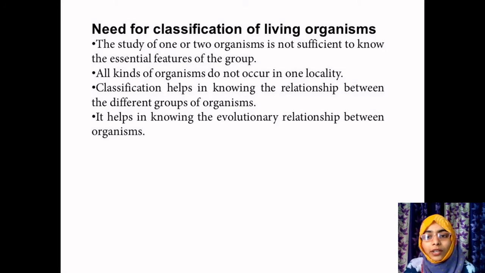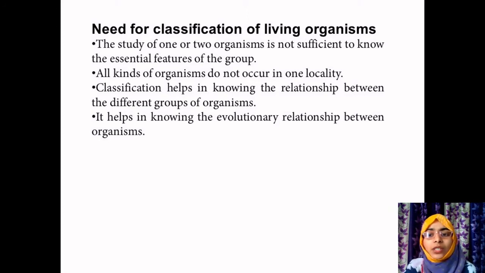All kinds of organisms do not occur in one locality. The main important point is you cannot find all the organisms in a single locality. You have to search for organisms in different locations, with different varieties and diversities. So this is the main reason classification has been invented. Classification also helps in knowing the relationship between different groups of organisms. You can read the differences between two different organisms, for example a mango plant and a banana plant. What is the difference between mango and banana? You can have that idea about differences between two different organisms, plants, or any other species.